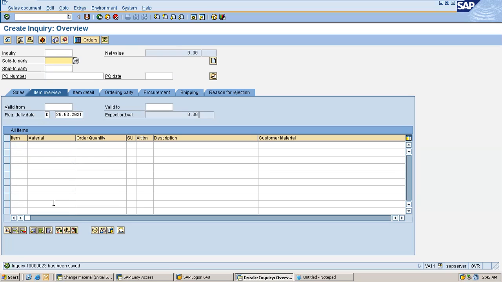So we know about creation mode. Now let's say display mode. Now you wanted to open a quotation, an inquiry. I go to the VA22 transaction. Sometimes it's not opening. Okay. So if you want to open or see details of an inquiry which is already created, you enter inputs.